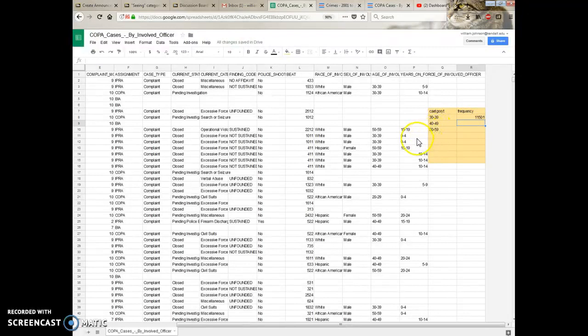How many complaints against 40-year-old officers? Equals count, and you'll see it's down there. There's count if. There's all these different options. I just want count if. Double click it. That parenthesis says it's ready to go. Okay, what do I need? I need, what am I looking at? I'm looking at the age.